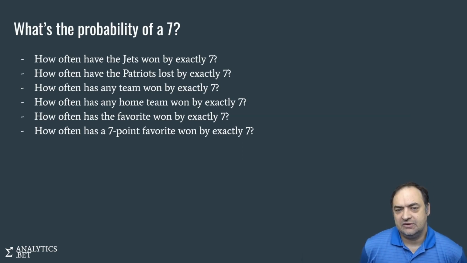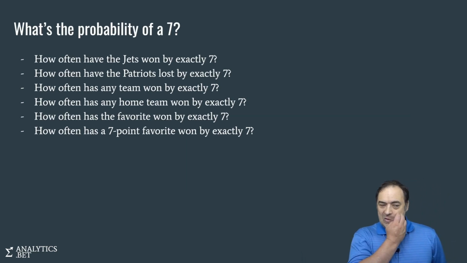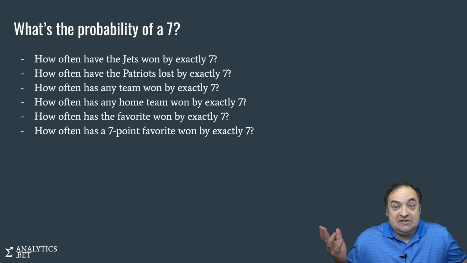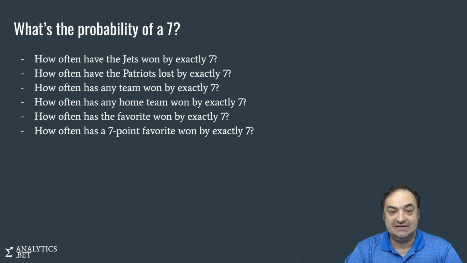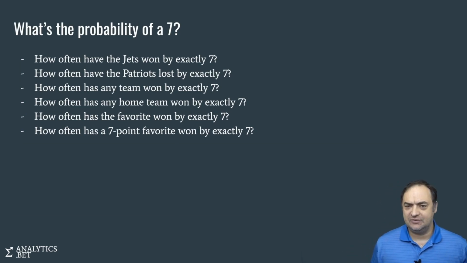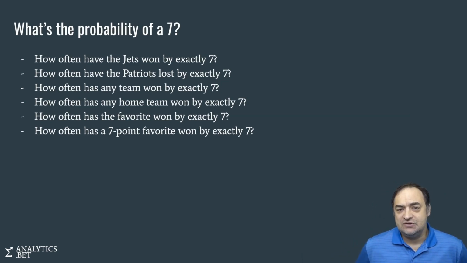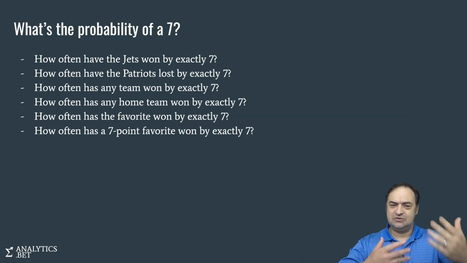Why the Jets? What about the opponents? Should we also ask, or separately ask, what about the Patriots, of all their games over the past season, 20 seasons? How many times have they played a game where they lost by exactly 7? And you can start to see some of the issues that come up when trying to figure out these important numbers, these probabilities. Are the Patriots 20 years ago, the Jets 20 years ago, the same teams as they are now? And why are we only looking at one side? Just the Jets, just the Patriots? Shouldn't there be some sort of interaction?